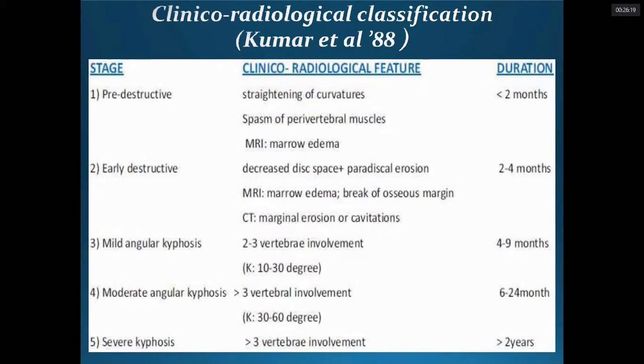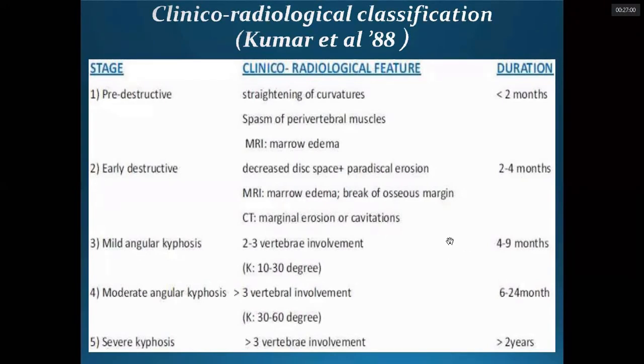Next is the early destructive stage. When it crosses 2 to 4 months, slowly the vertebral body and the discs around start showing changes: decrease in the disc space, paradiscal erosion, MRI marrow edema, break of the osseous margin, and marginal erosions on CT scan. And next is mild angular kyphosis, when 2 to 3 vertebrae are involved, with kyphosis of 10 to 30 degrees. That can be appreciated up to 4 to 9 months.